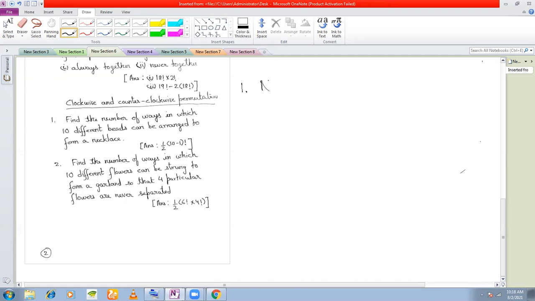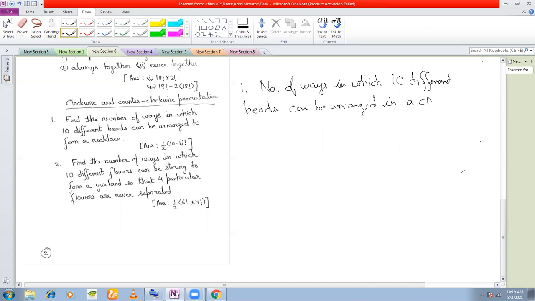Okay, so number of ways in which 10 different beads can be arranged in a circular manner: 9 factorial.